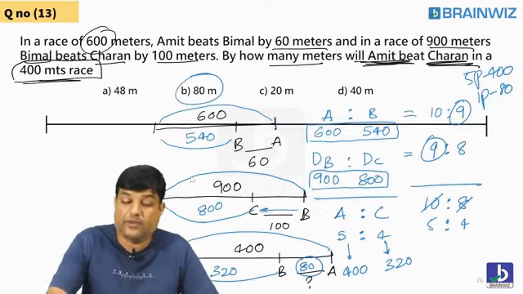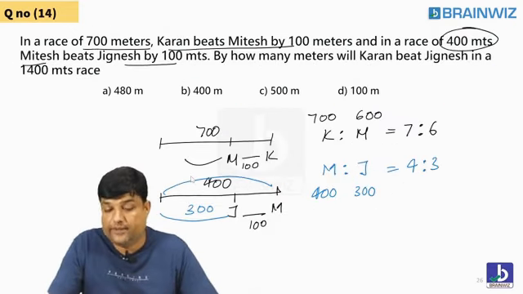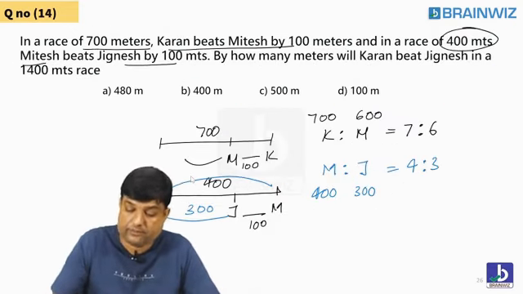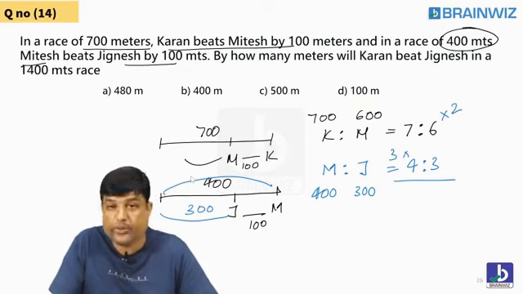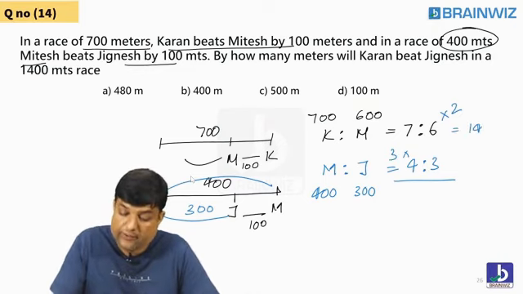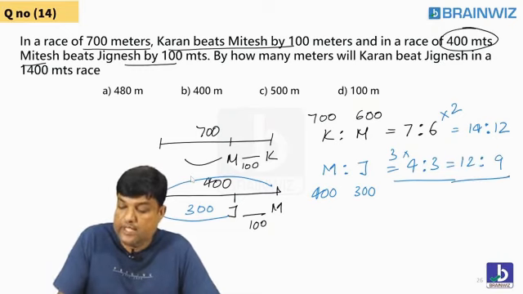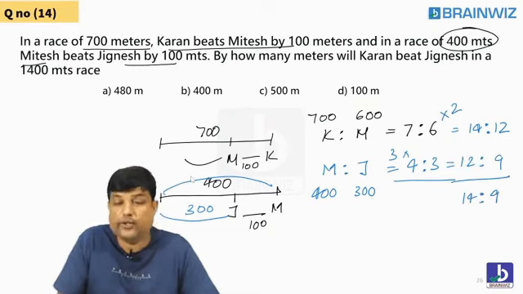You all know that these two are not the same, so how do we make them the same? You know, by balancing, multiplying by 2 and multiplying by 3. Like this you can do it. You also have the shortcut which I have told you. This is 14 is to 12, this is 12 is to 9, so the answer is 14 is to 9. I told you the shortcut in ratios also.